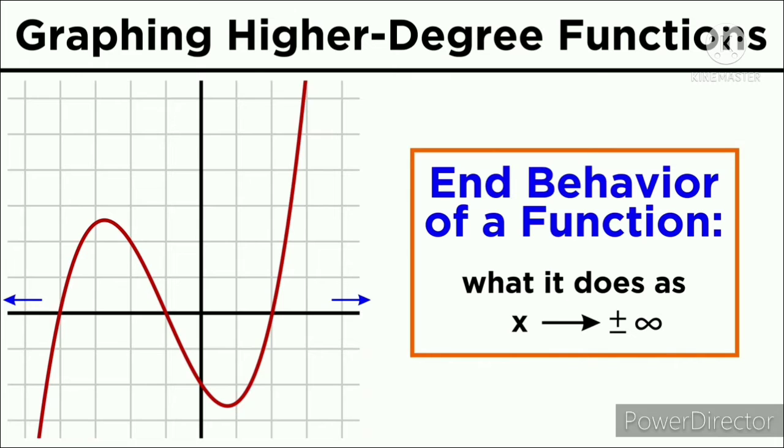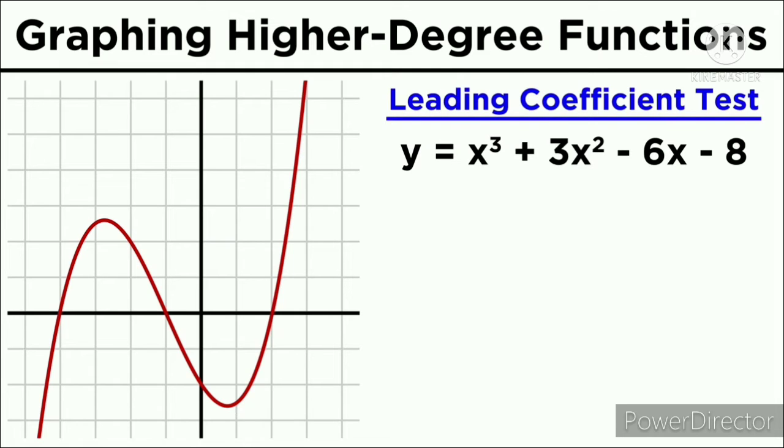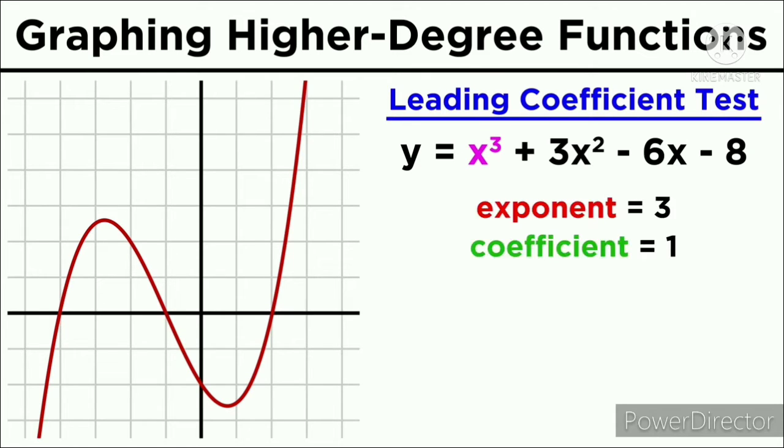So let's start by learning how to figure out what the end behavior of a function will be. We can do this by using something called the leading coefficient test. We look at the leading term in a polynomial, or the term with the largest exponent, and we look at its exponent and coefficient. Depending on whether the exponent is even or odd, and whether the coefficient is positive or negative, we know what the end behavior will be.